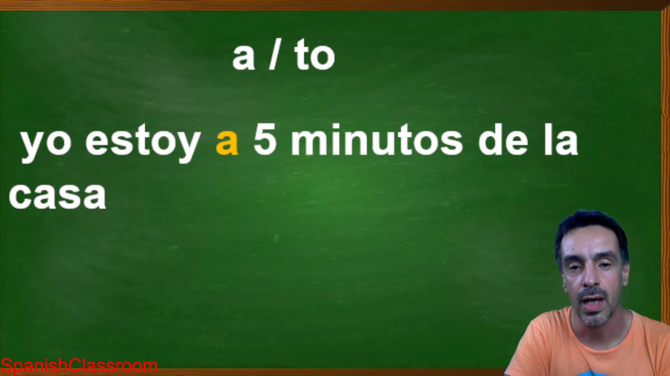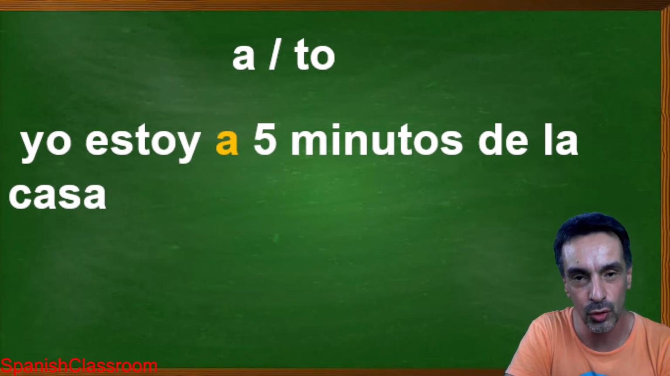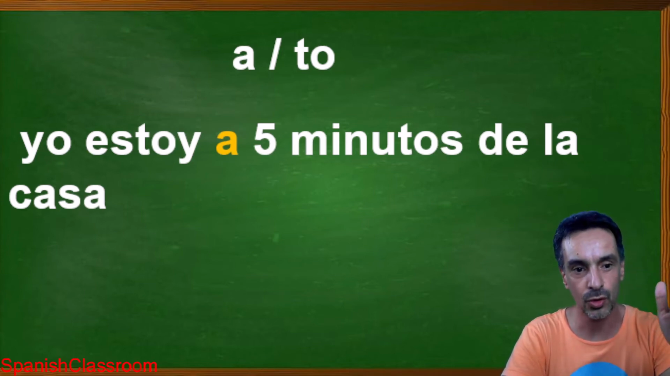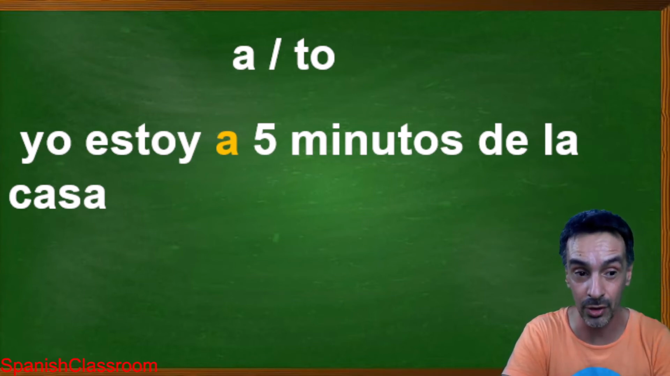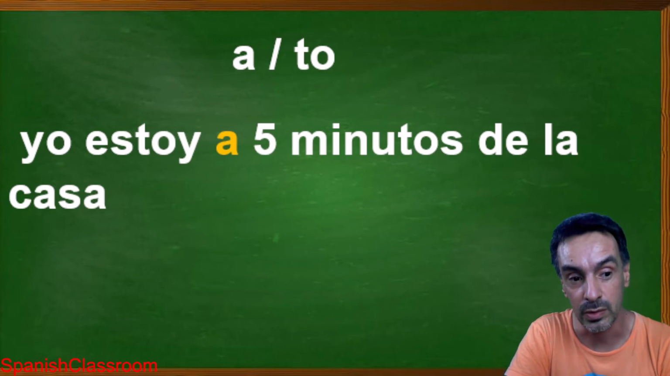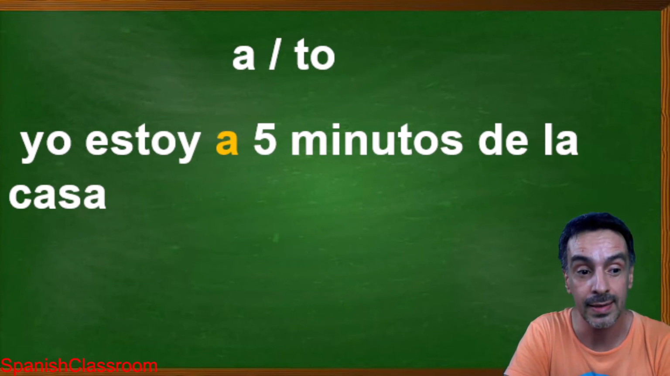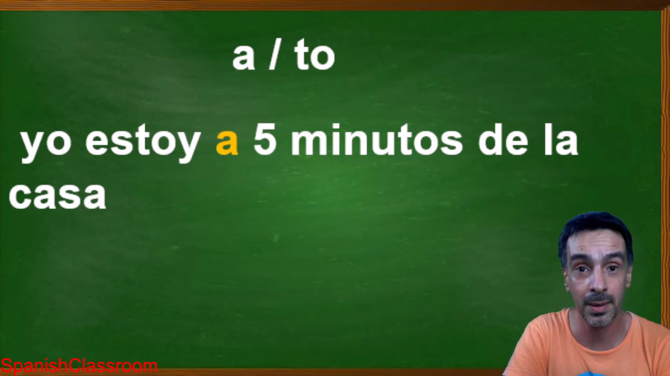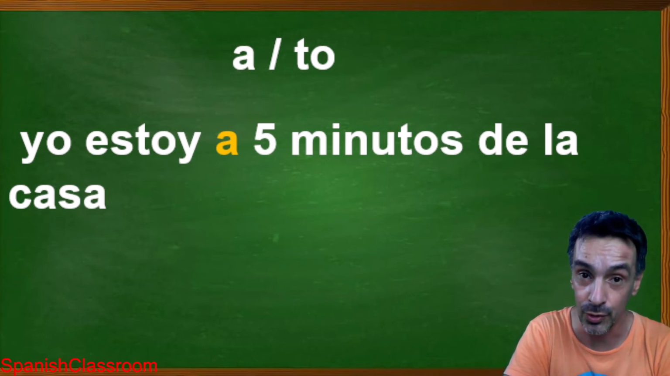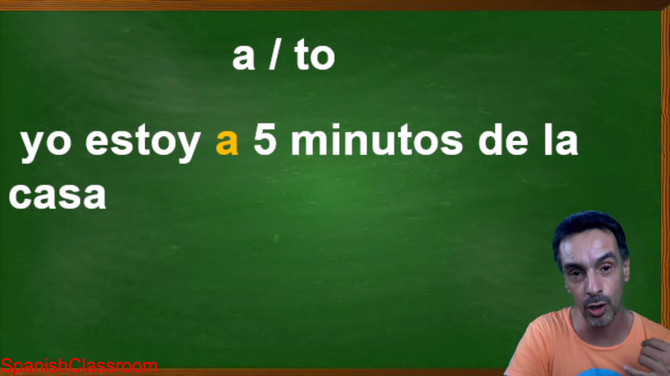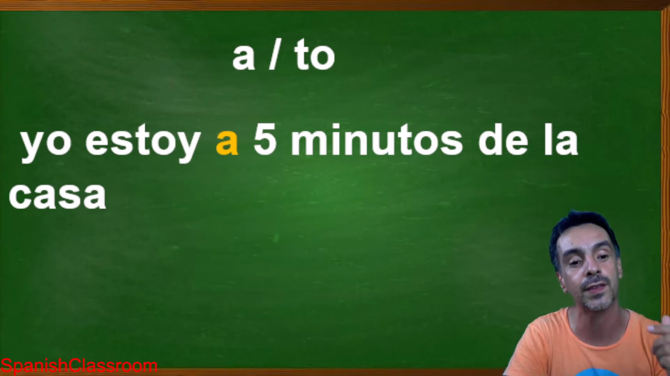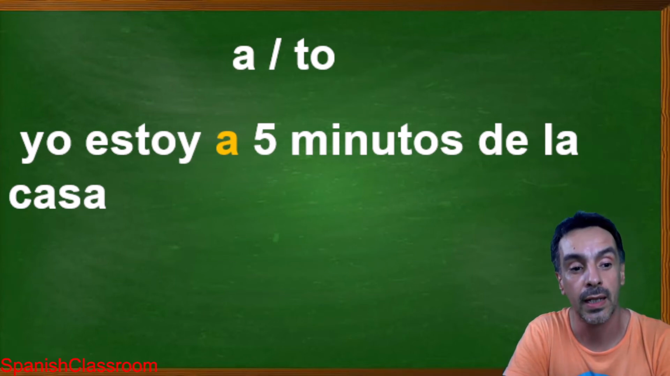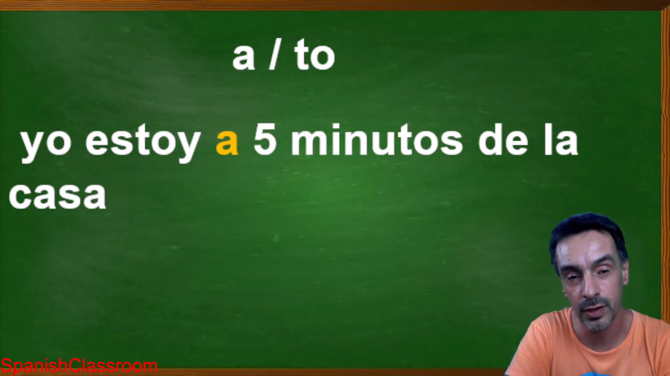Now, another way to use it is to indicate place, right? When you are in a place, or a distant place, or in a timing also. For example, yo estoy a 5 minutos de la casa. I am 5 minutes from the house. So you make a call to your friends, or you text your friends, and someone is waiting for you. Estoy a 5 minutos de la casa.